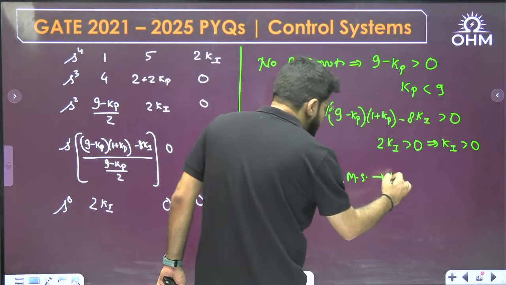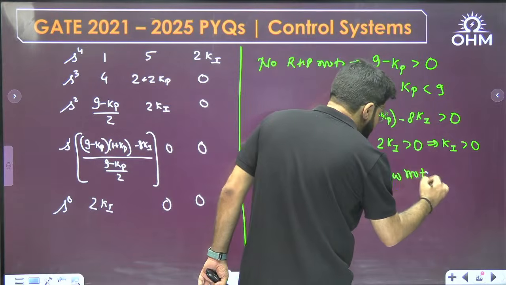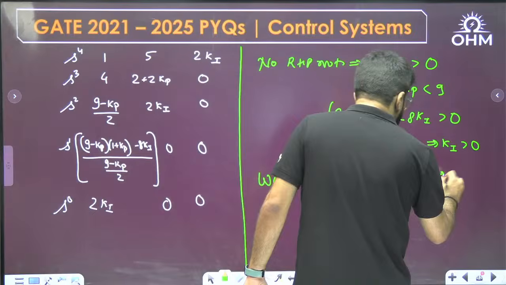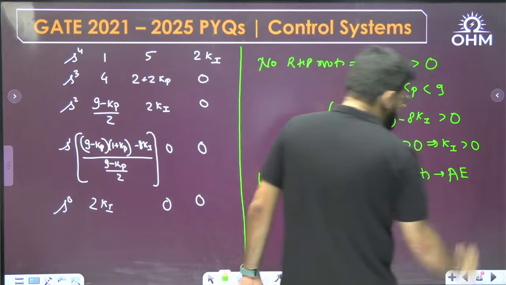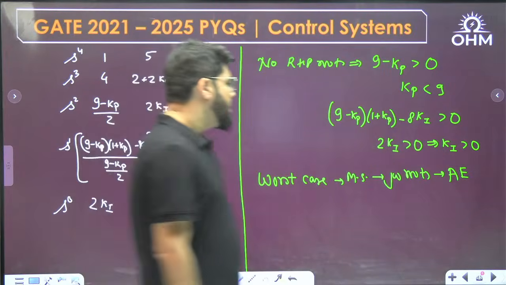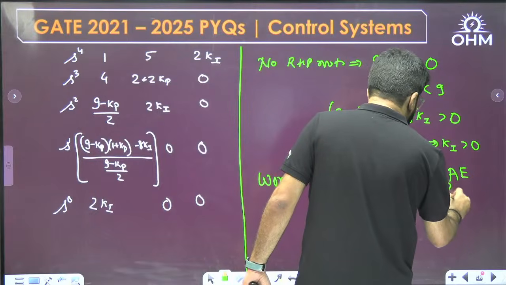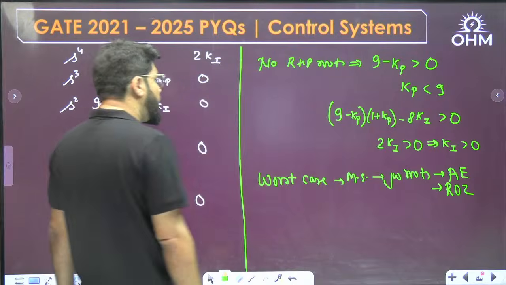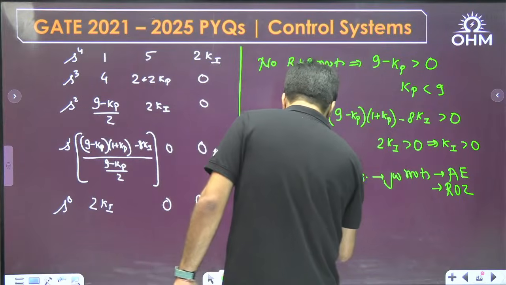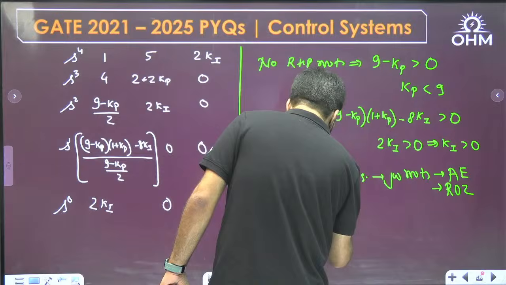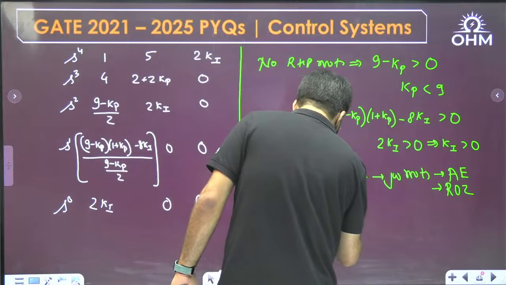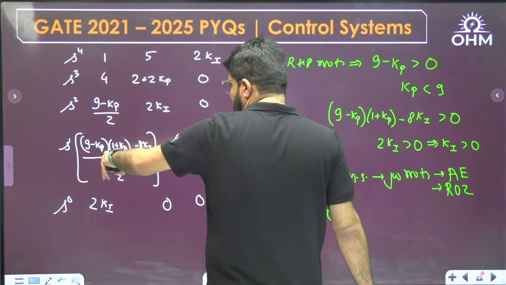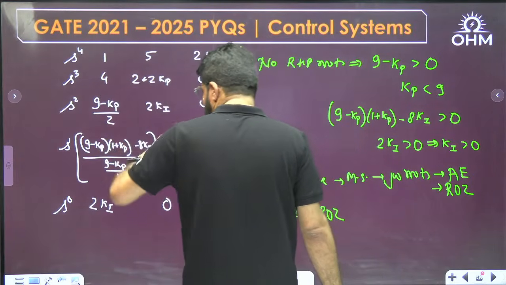For marginally stable, we will always have a pair of j omega roots. A pair of j omega roots will only come with the auxiliary equation, an even polynomial. The auxiliary equation comes when you have a row of 0 in the Routh-Hurwitz table, and a row of 0 comes in the odd power. So the S power 1 row has to be 0. S power 3 is the fixed row; this 4 you cannot make 0, but you can make this particular term 0.